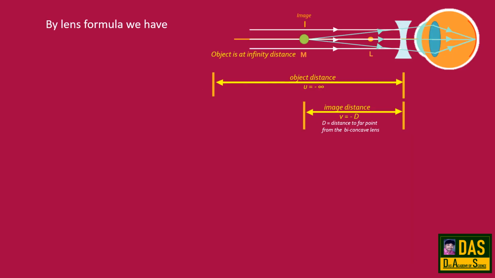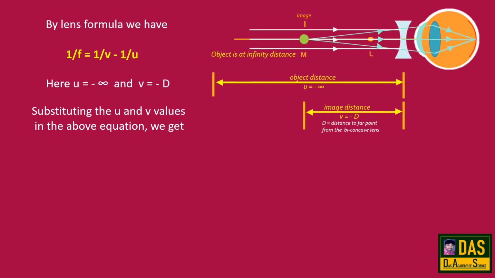By lens formula, we have 1 by f equal to 1 by v minus 1 by u. Here u equal to minus infinity and v equal to minus D. Substituting u and v values in the above equation, we get 1 by f equal to 1 by minus D minus 1 by minus infinity.